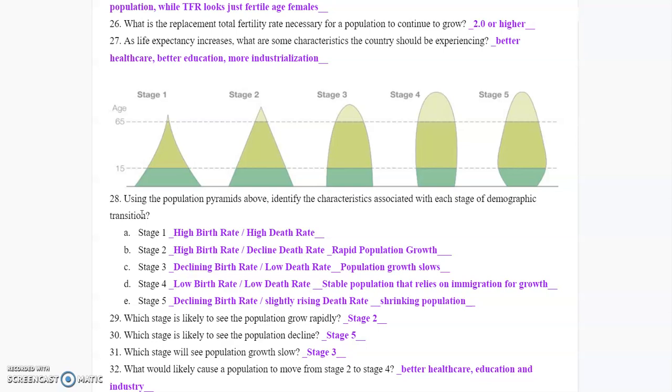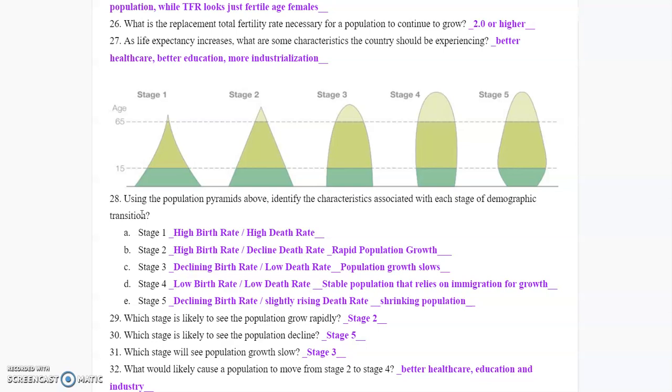Stage 4 is where you're going to have both a low birth rate and a low death rate. Women don't have to have children. They choose to have children now. And you have a stable economy and you have stable modern medicine that allows for a population to continue to stabilize. So you're not going to see a lot of growth, but you're not going to see a whole lot